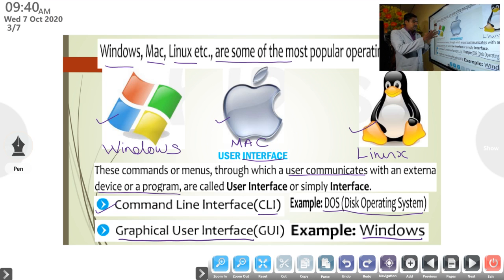He is behind the development of this operating system, Windows. The early disk operating system was also developed by Microsoft, MS-DOS, Microsoft Disk Operating System. This is a CLI, command line interface operating system, the Disk Operating System or DOS. Then the graphical user interface is GUI. Windows is an example of this.